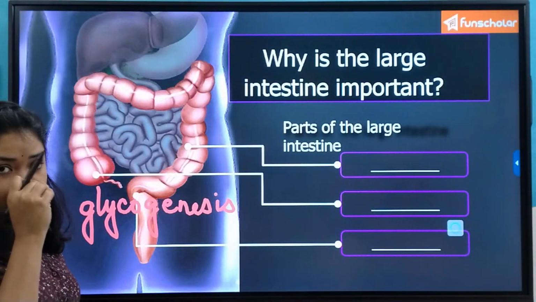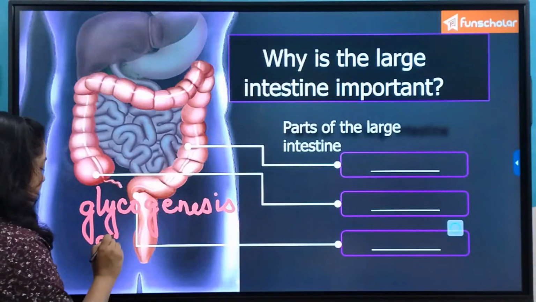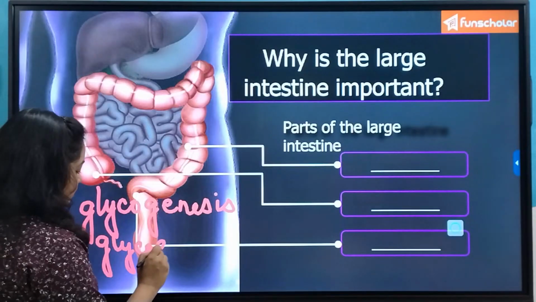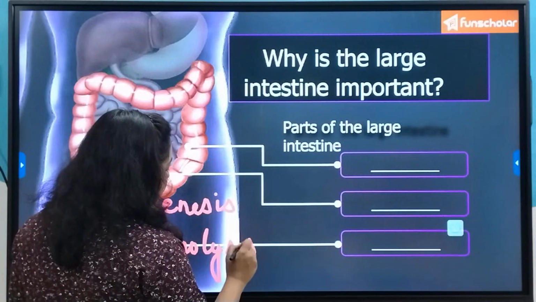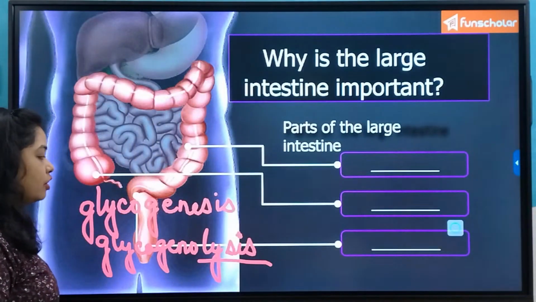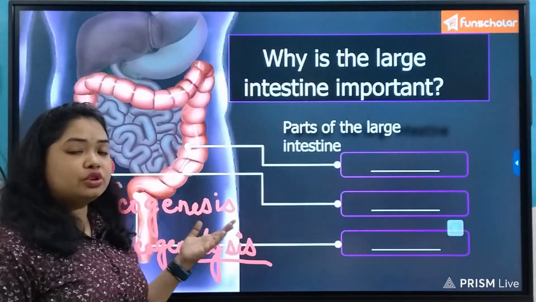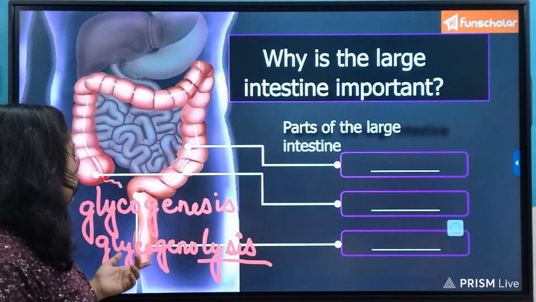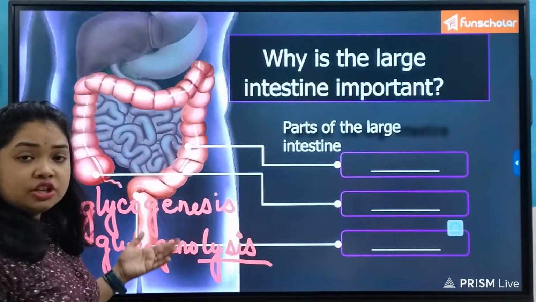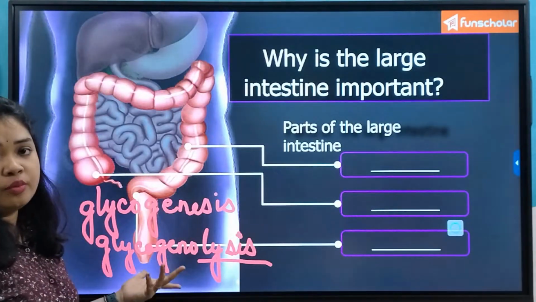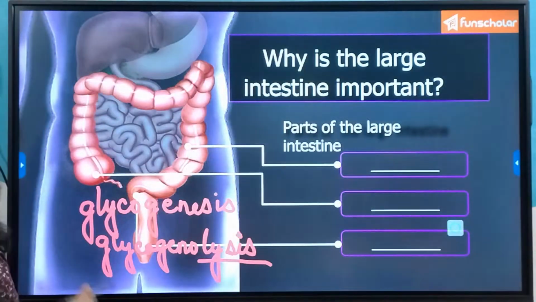and the process that you have watched in the video in which glycogen is broken down to glucose is known as glycogenolysis. Lysis means breaking down. So these are the two processes. One is the buildup of glycogen, which is the stored form of glucose, and the other is the conversion of glycogen into glucose, which is the active form that can now be converted into energy.